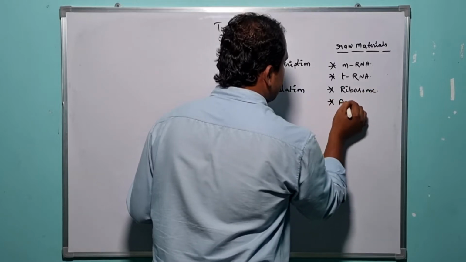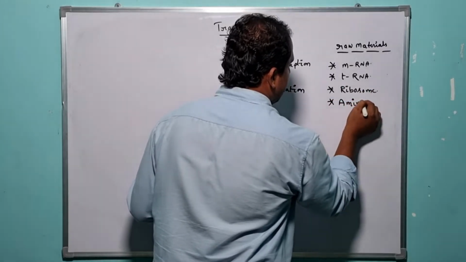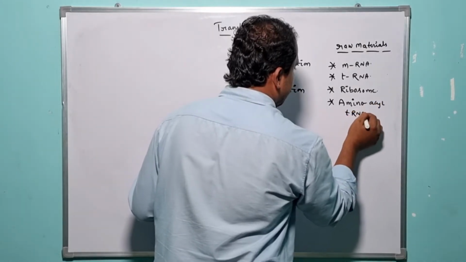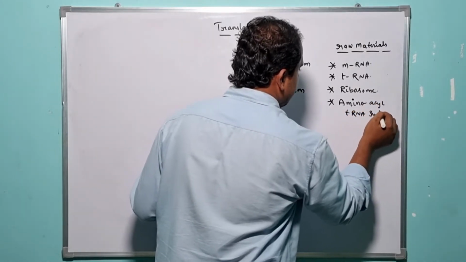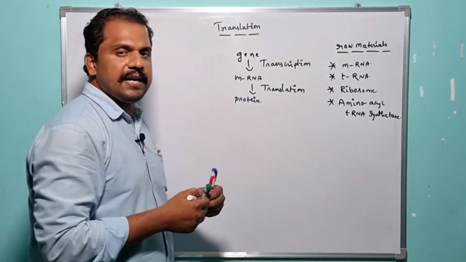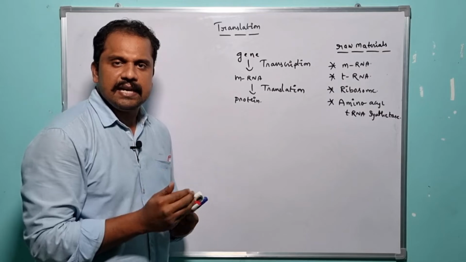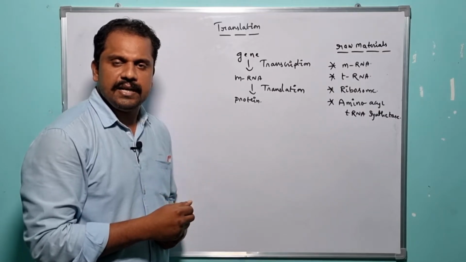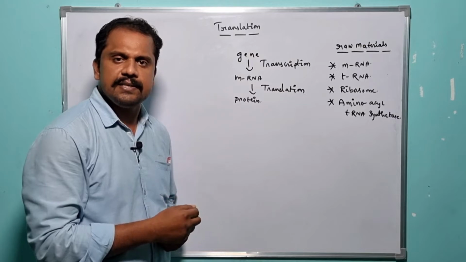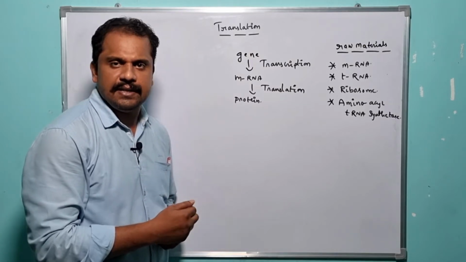And the last one is amino acid tRNA synthetase. So at first we are going to study the structure of the mRNA. Then we are going to study the structure of the tRNA, followed by ribosomes and amino acid tRNA synthetase in detail.